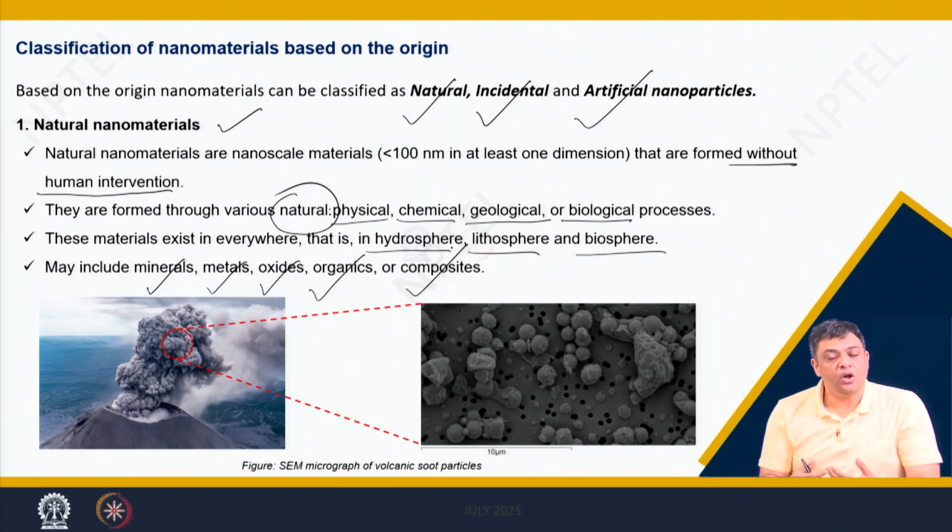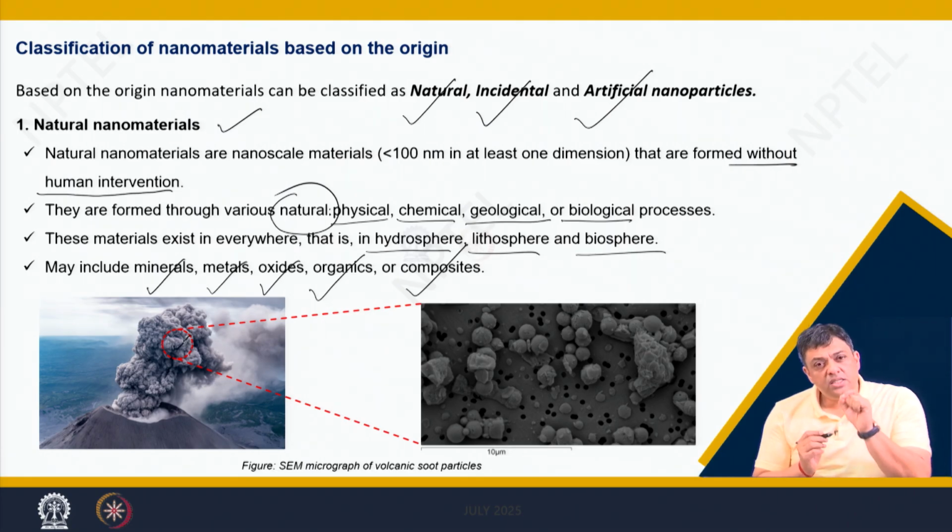So, those are composites, and it is a very interesting field to obtain new materials with desired properties. For example, let us take the example of the soot particles coming out of a volcano.